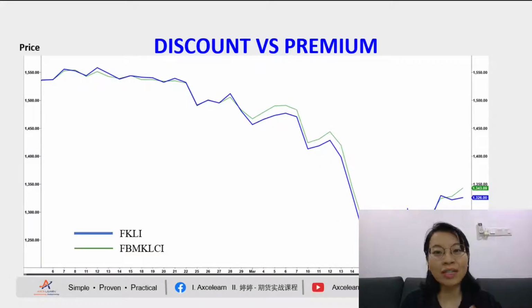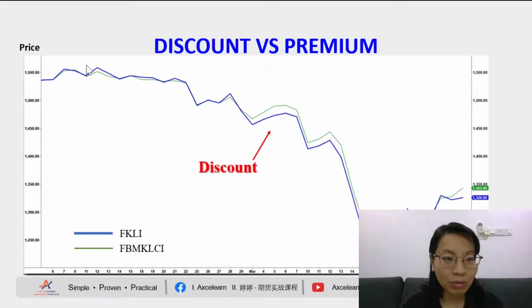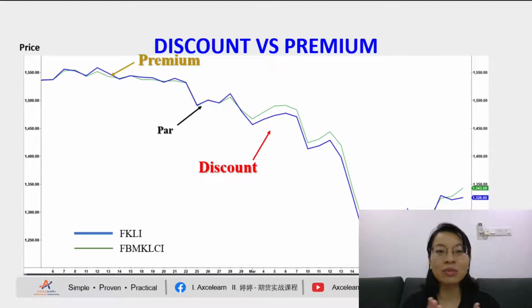Now, in the next slides, you can see what a discount is, what a premium is, and what you can observe about market direction and the relationship between your FBMKLCI and your FKLI. Let's say the blue color is your FKLI and the green color is your FBMKLCI. When your blue FKLI is below your green FBMKLCI, this indicates a discount. Subsequently, you can see this is a premium: your FKLI is higher than your FBMKLCI. If your FKLI is more or less equivalent to your FBMKLCI, then this is a par.